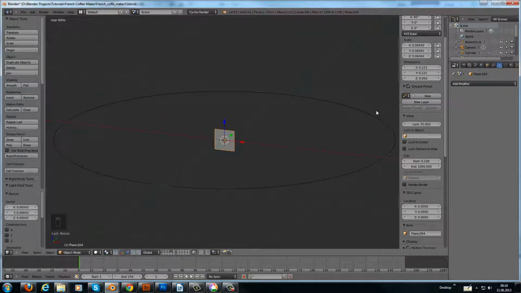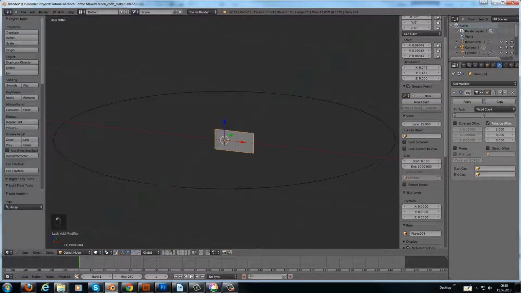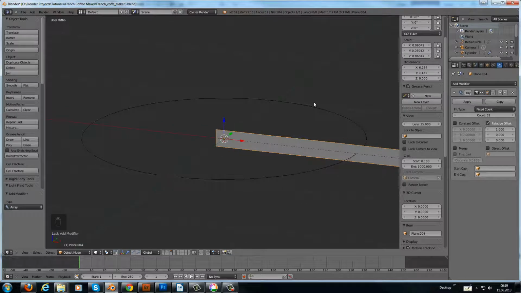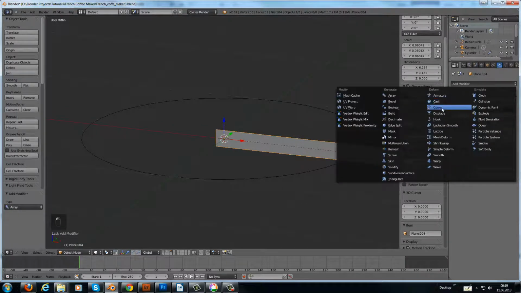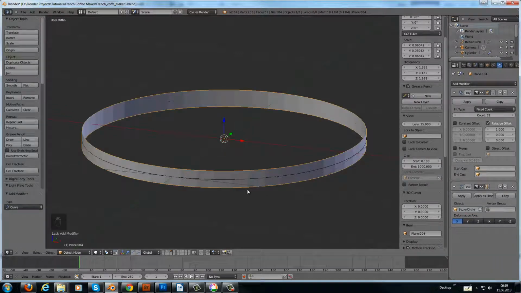Okay, now we have to put this segment here, and we have to put 52 segments. For this I need an array modifier, and I put in the number 52. So we have 52 segments in a row, and now I want to bend them around this circle. For this I need a curve modifier, and I select the Bezier circle, and now you have 52 segments around the circle.